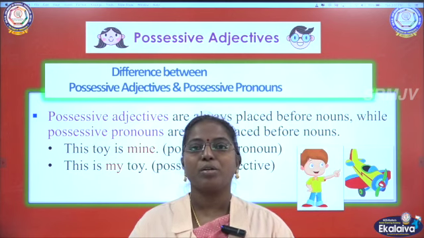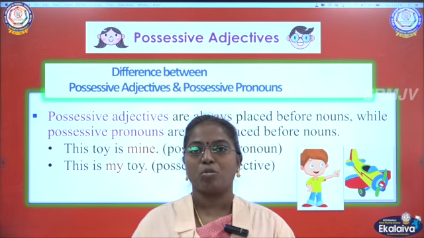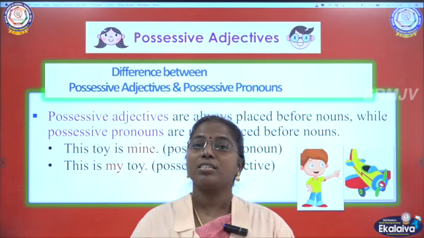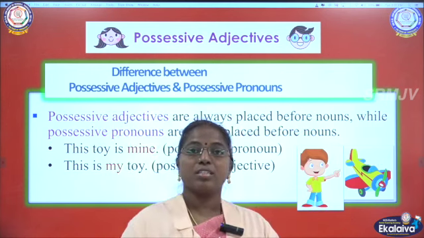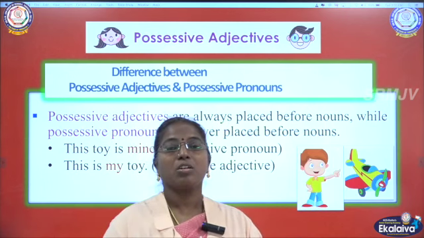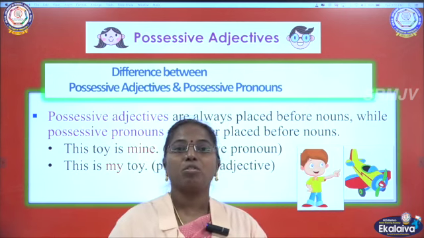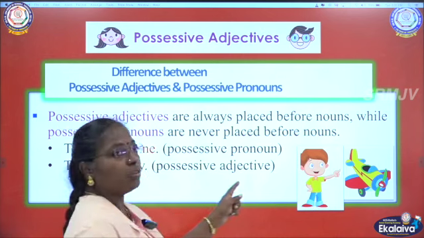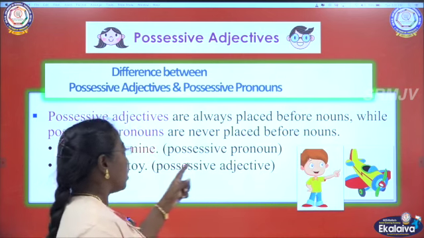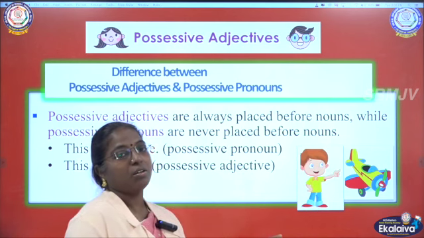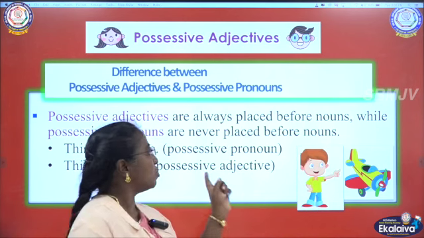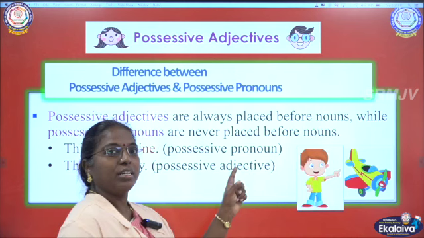Here my is a possessive adjective because you are telling that this is my box. Before a noun always comes a possessive adjective, and possessive pronouns are never placed before nouns. If a noun is there, a possessive pronoun will not come.